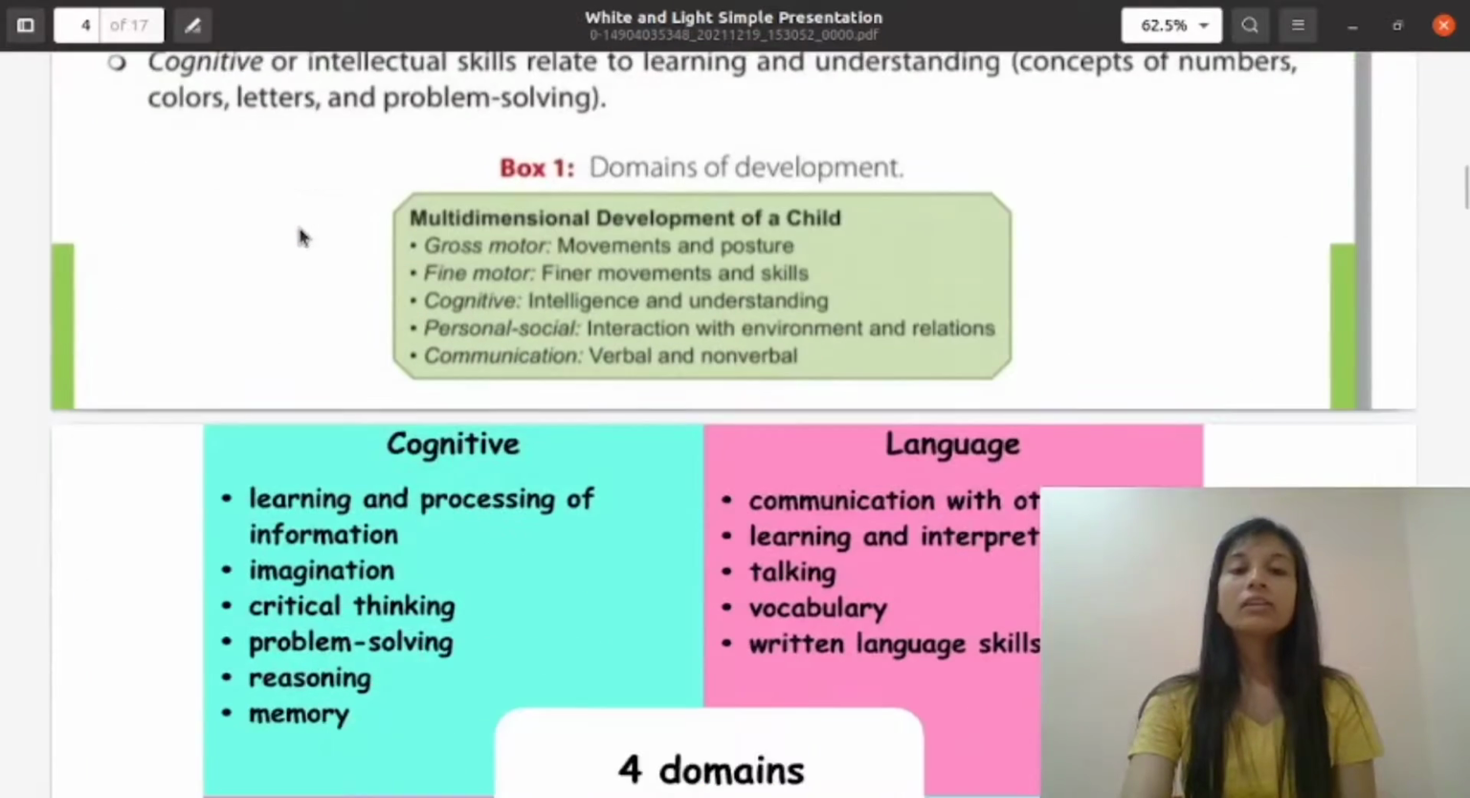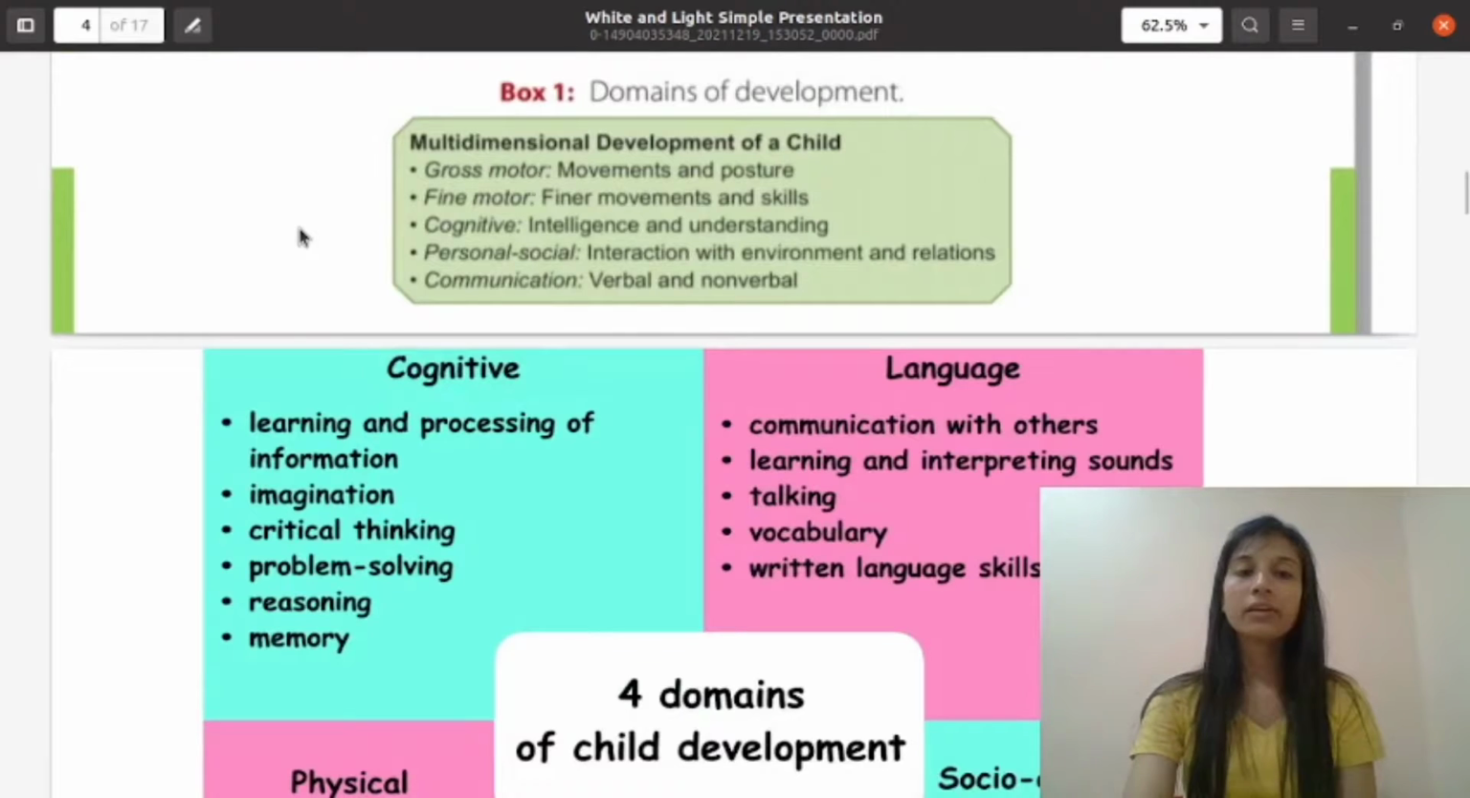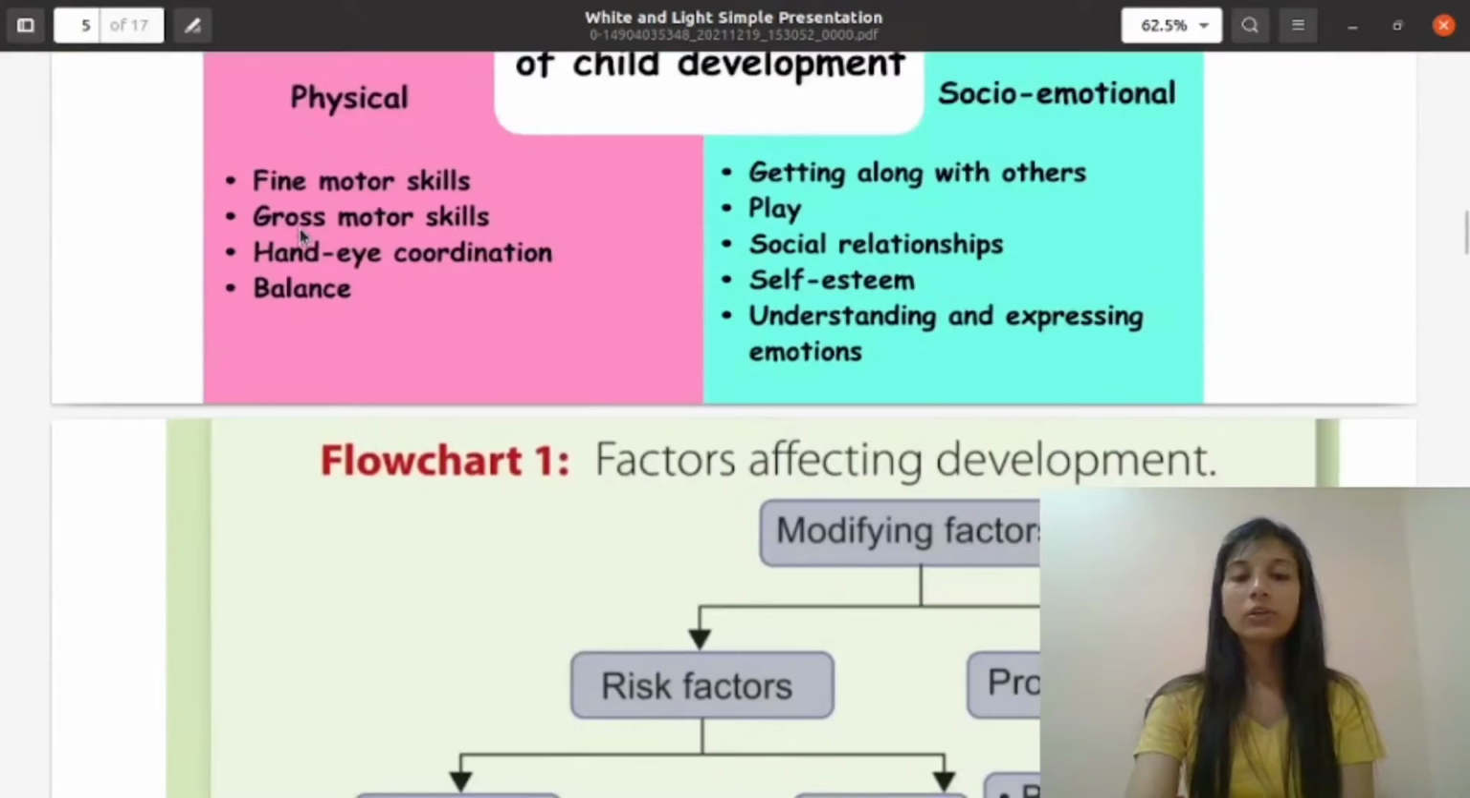So these all are the domains of development. These are the domains: gross motor, fine motor, cognitive, personal social, communications. So these all are the domains.